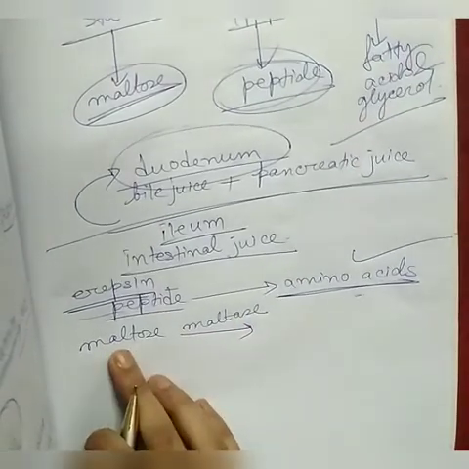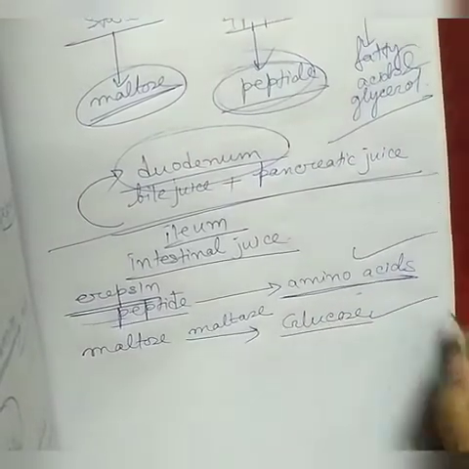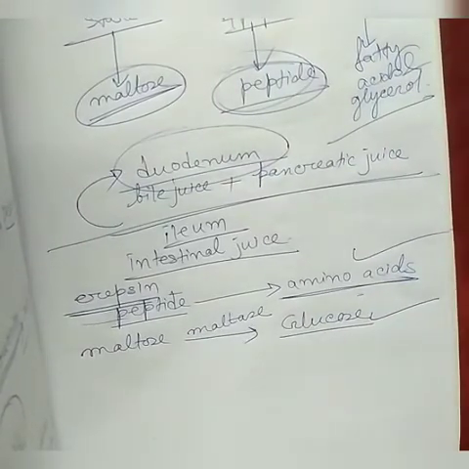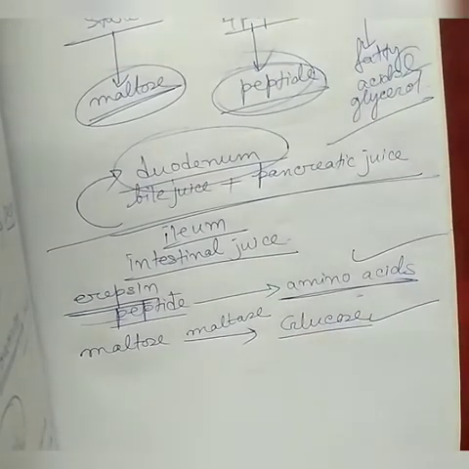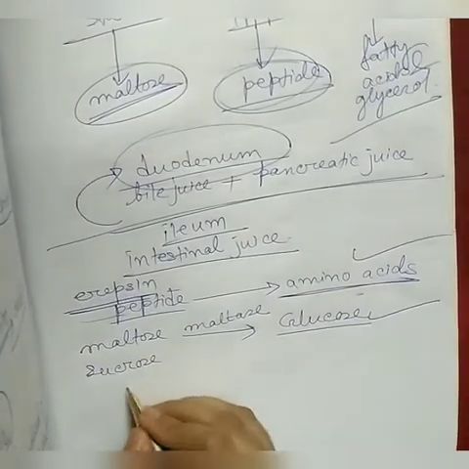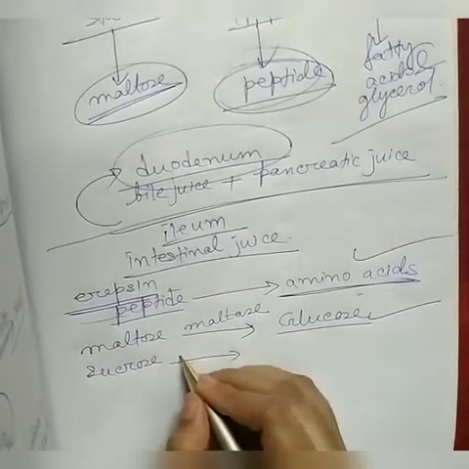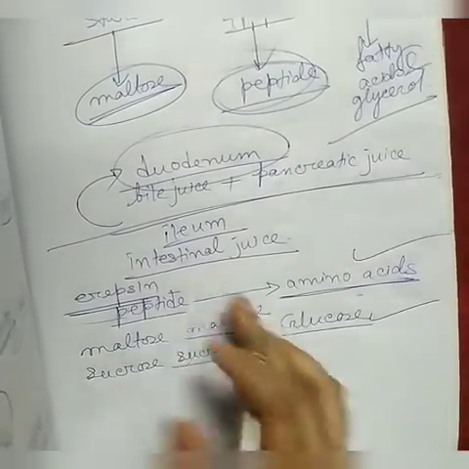Maltose is the substance name, and it will be converted into glucose, a simple form of carbohydrate that can be absorbed by the body cell. Next, sucrose. Sucrose is another form of sugar, and sucrase is present in the intestinal juice.